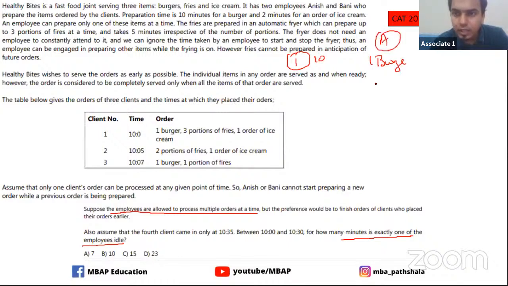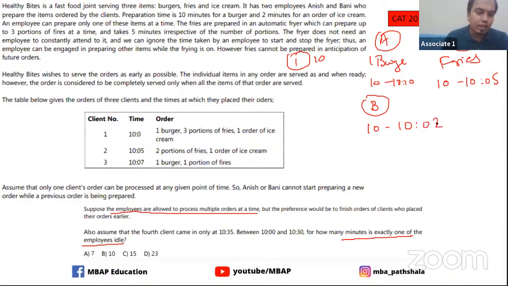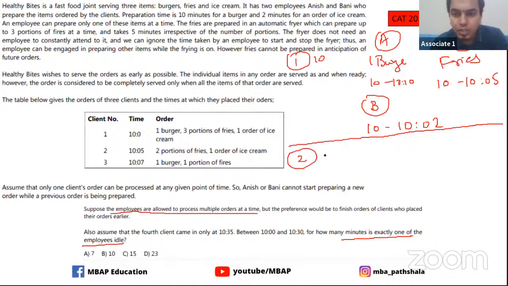So A starts doing that from 10 to 10:10. And A also starts working on fries. He completes fries from 10 to 10:05. B starts working on ice cream at 10 and completes ice cream at 10:02. This is how the first client is served. Now client number 2 is coming at what time? Client number 2 is coming directly at 10:05.